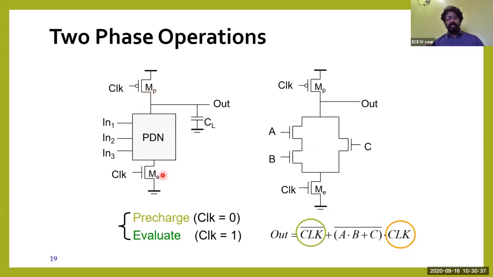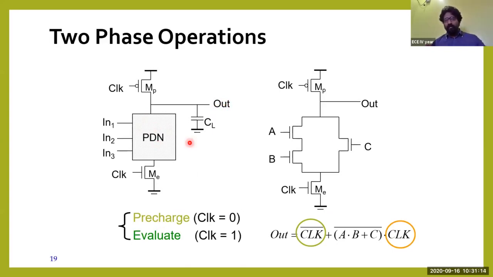Also in this evaluate phase, the pull-down network will be activated, and the logic expression will work to produce some output. In the pre-charge phase, the output will always be pre-charged, meaning the output will always equal logic 1 when the clock equals 0. But in the evaluate phase, depending upon this logic, you will produce that output. Whatever the logic given here, that output will be obtained in the evaluate phase, whereas in the pre-charge phase the output will always equal logic 1.